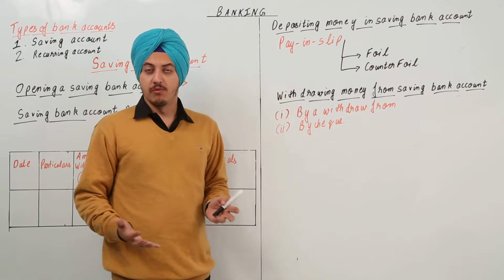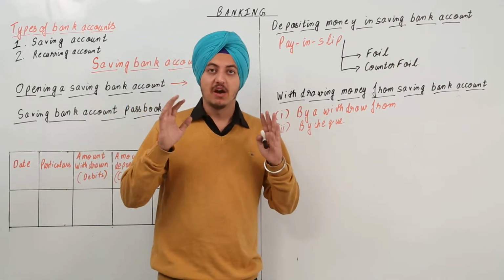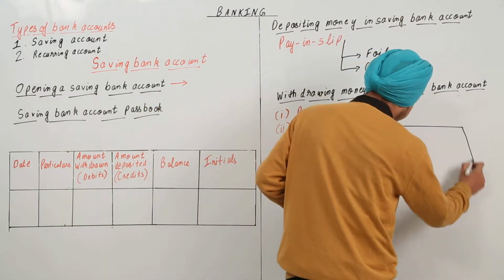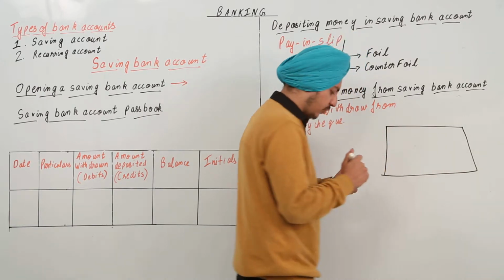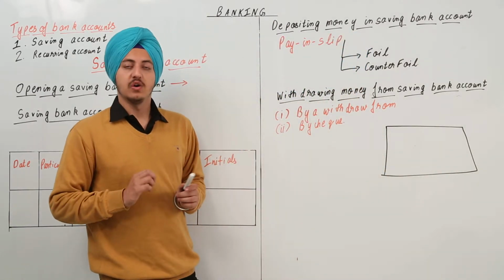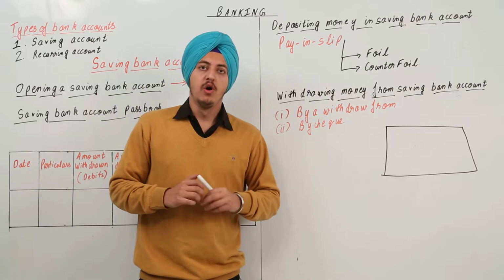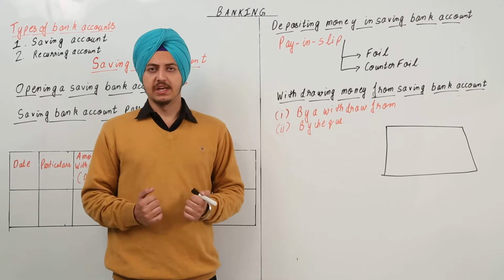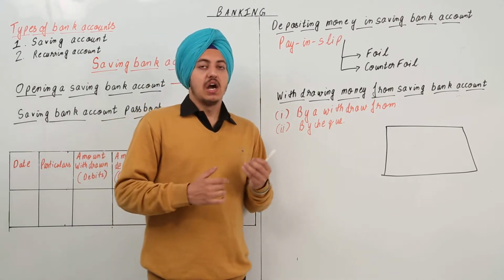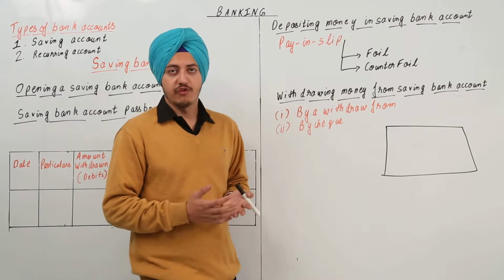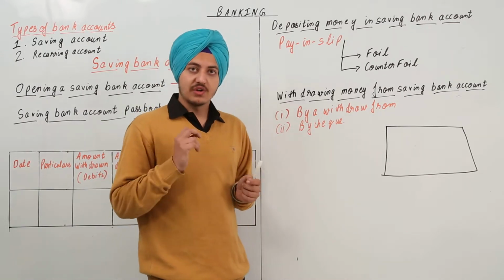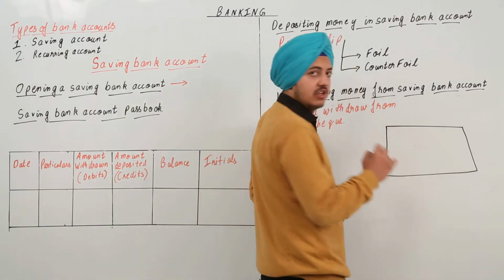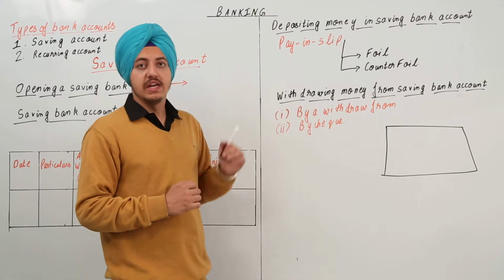Now what is a withdrawal form? Withdrawal form is another form that will be available in the bank. You just go over there, it will just be a simple piece of paper and a lot of information will be asked from you over there. Okay, now using a withdrawal form, only and only the bank account holder can withdraw money. Okay, obviously, because I cannot go over there and ask for money from your account, right? So, what do you have to have in that is the signature of the person whose account is there.